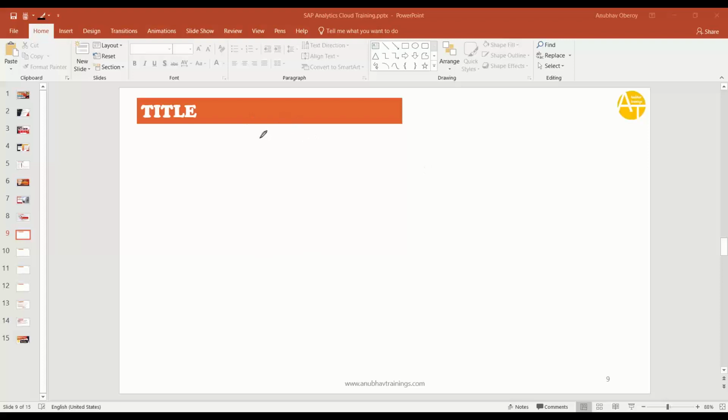Okay, so first question. Let's say there are two roles, Vikas. One role is a SAC consultant, and the second is a SAC admin. Security is a very vast topic, and only one person can't address it.